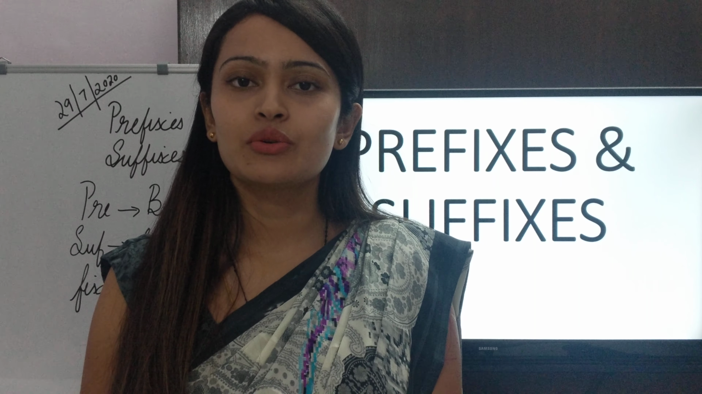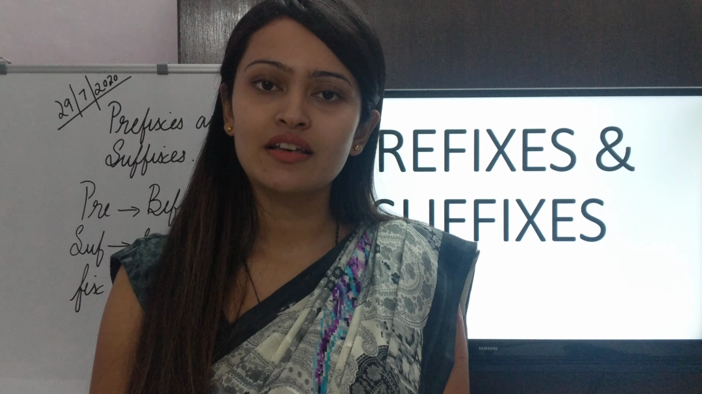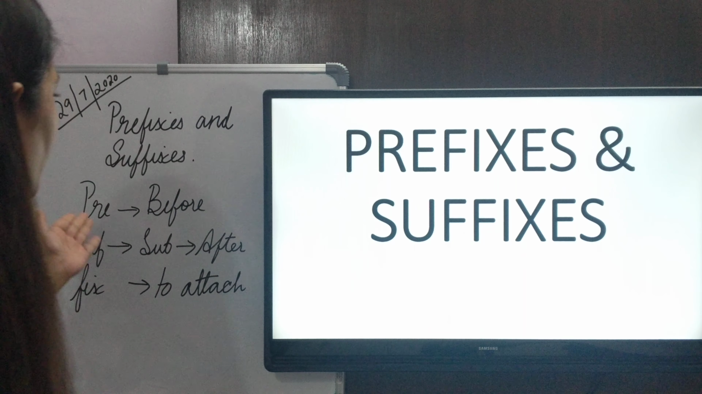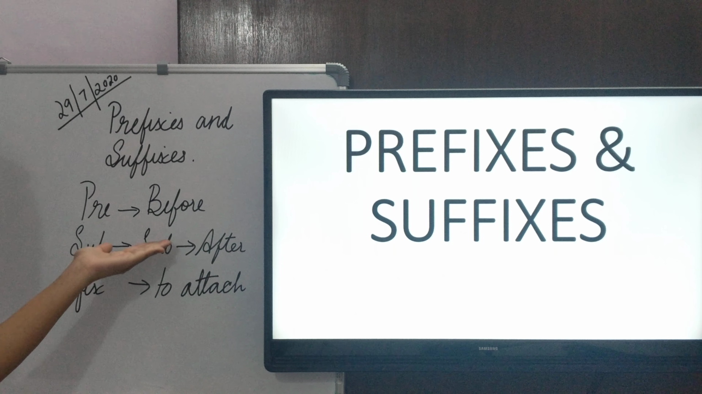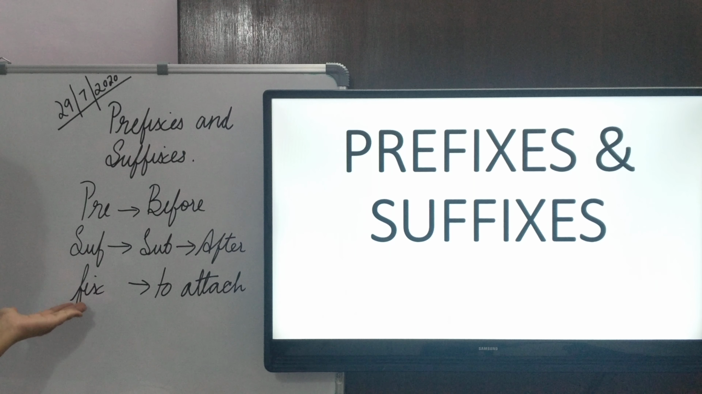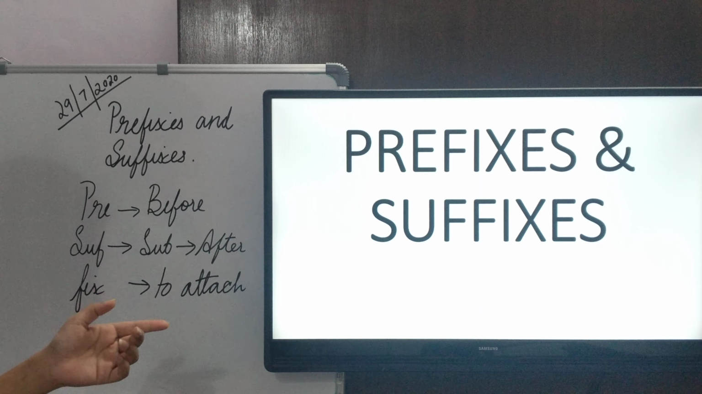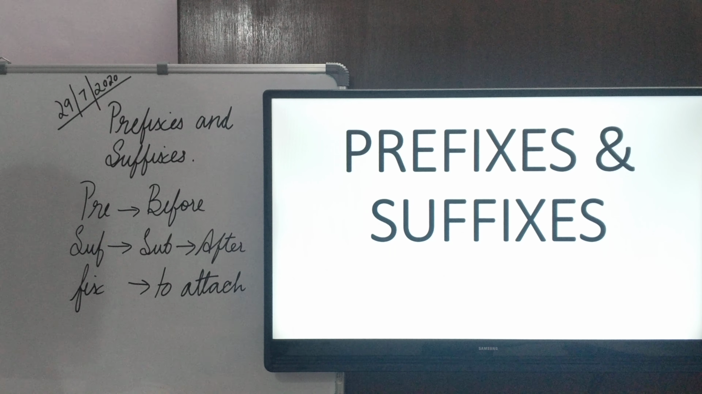The topic that we are going to first cover is prefixes and suffixes. The words prefix and suffix have been derived from Latin words: pre, which means before, and sub, that is after, and fix means to attach. So basically, letter or letters which are attached before or after a word.